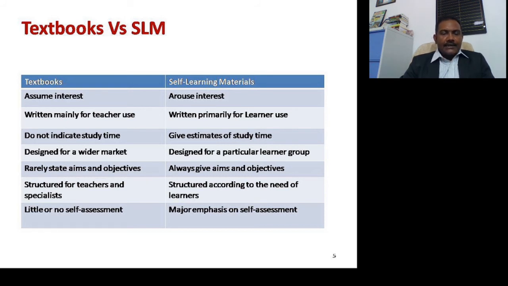As I said earlier, textbooks are meant for teachers' use. So it is structured for teachers and specialists. Whereas the self-learning material is structured according to the needs of the learners. Self-learning material gives major emphasis on self-assessment, whereas there is little scope or no scope for self-assessment in textbooks.